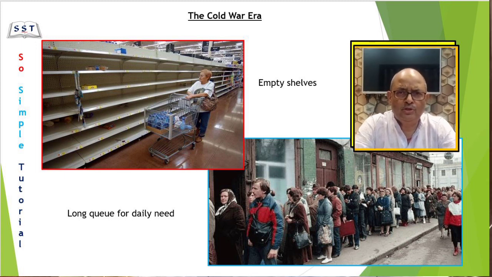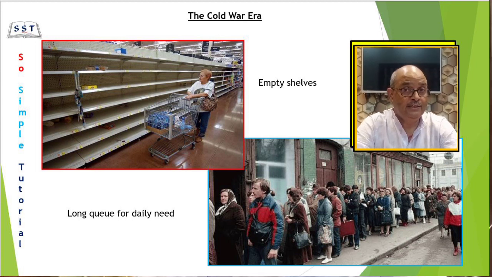This was so because the Soviet economy had always prioritized military and industrial requirements over everyday consumer goods. As a consequence, there were dire shortages for even the most basic items. Long queues of people for bread, empty shelves in grocery stores became a familiar sight. Whereas in advanced capitalist societies, goods chased people, in the Soviet Union, people chased goods.